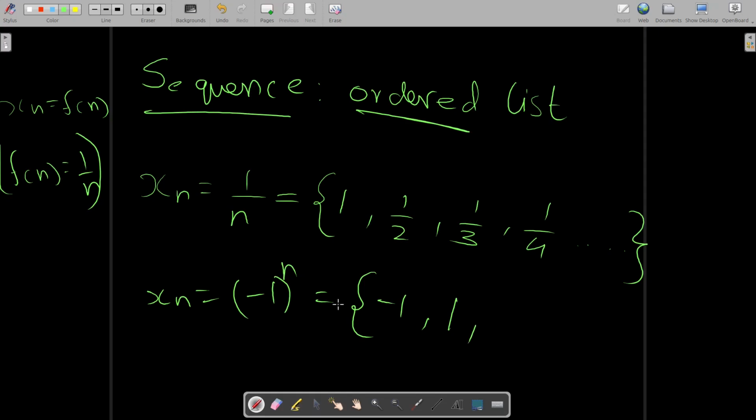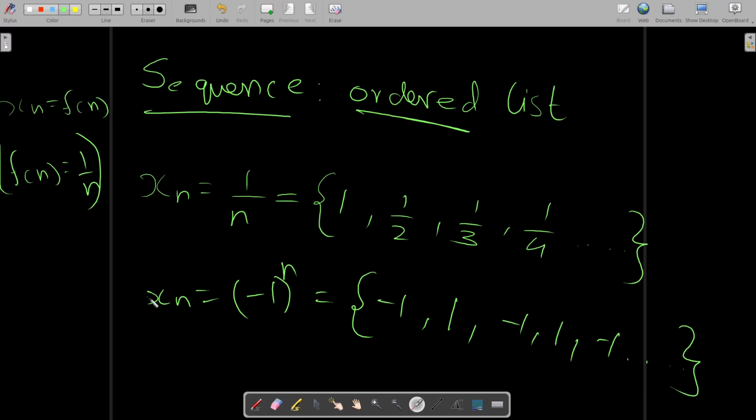When n equals 3, it will be 1 into minus 1, which is minus 1. And this would continue like this, going back and forth from minus 1 to 1. These are examples of a sequence. Just like I said earlier, this is like a function, so keep that in mind.